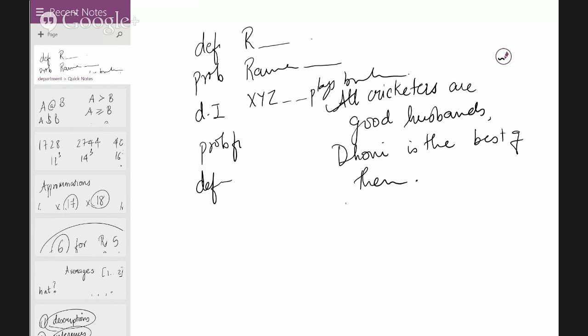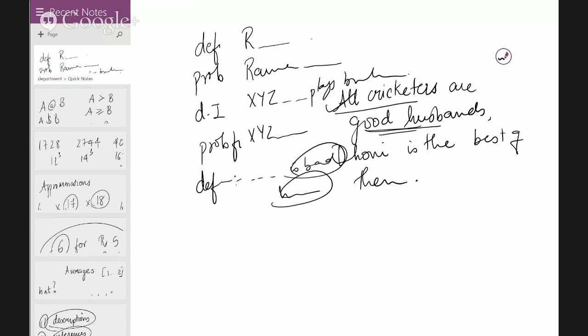Probably false would be XYZ cheated on his wife; they're saying all cricketers are good husbands, so it's probably false, though you never know. Definitely false would be something like somebody is a bad husband, because you directly go against the statement. Definitely true is in sync with it.